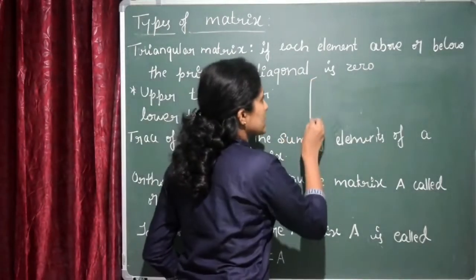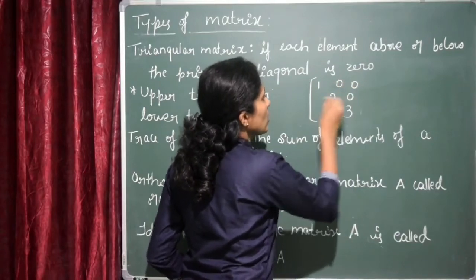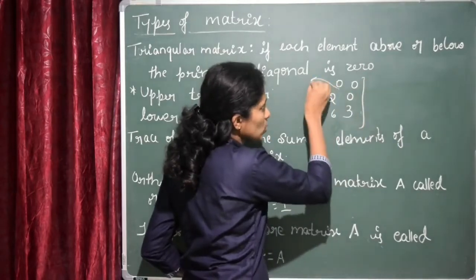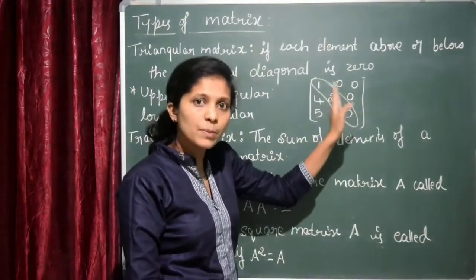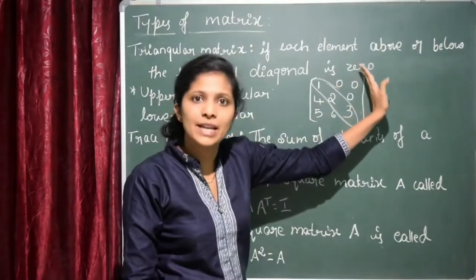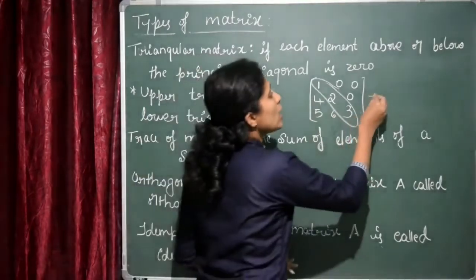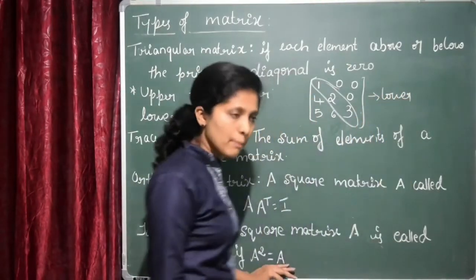Let me consider one example. 1, 2, 3, 0, 0, 0, 4, 5, 6. Here you can see this one. 1, 2, 3 is called the diagonal, right? 1, 2, 3 is the diagonal. All the elements above the principal diagonal are 0 and below, the elements are present. Now this is called the lower triangular matrix.